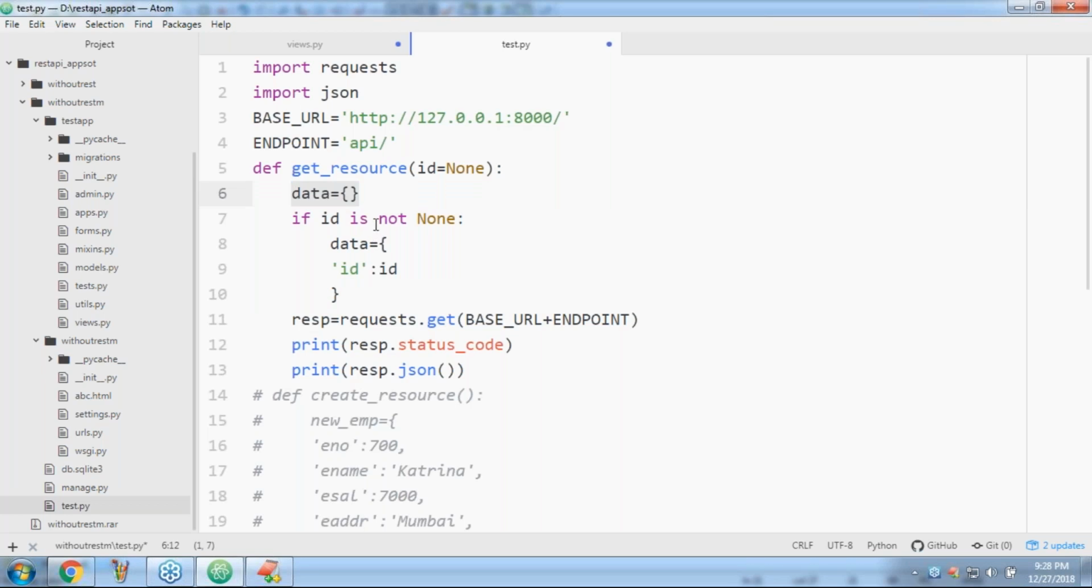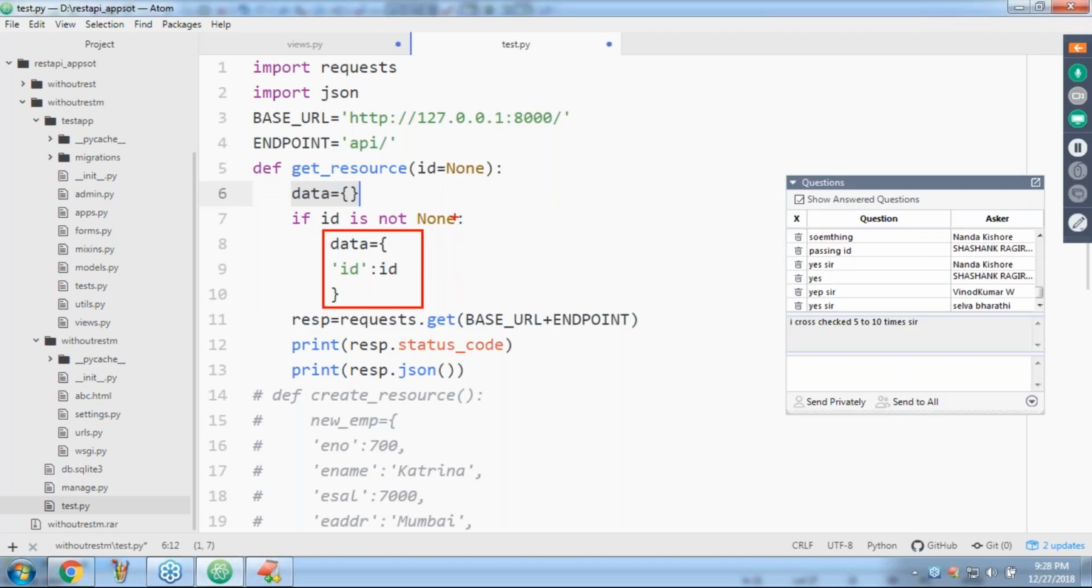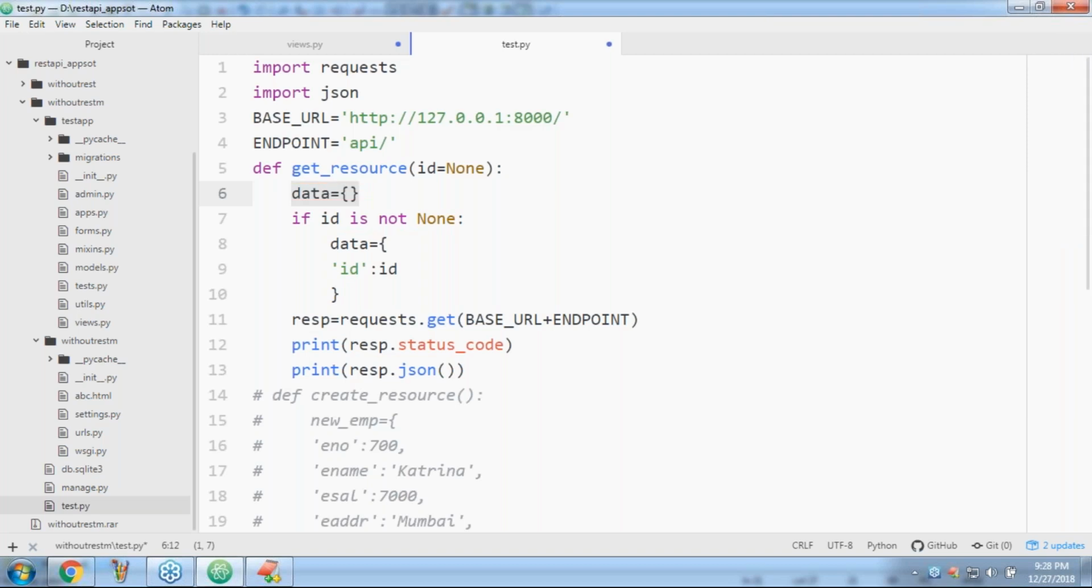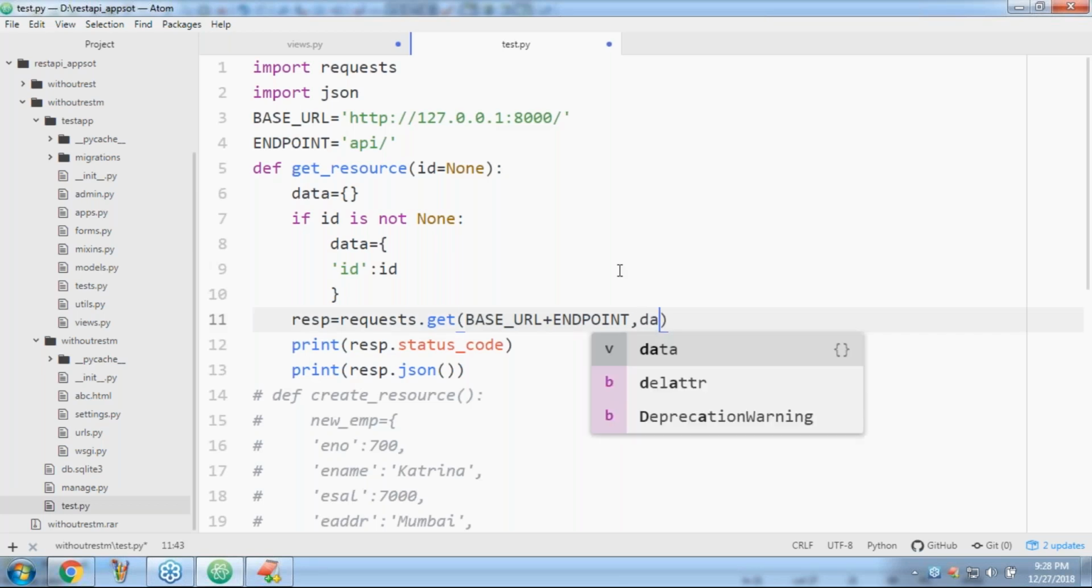Friends, are you able to understand? If you are passing an ID, then this data dictionary contains one key value pair. If you are not passing an ID, then what is the default? Empty dictionary, right? Now the point is, here this is my base URL plus endpoint, comma, data equal to this data. I have to send it in JSON format to the partner application.